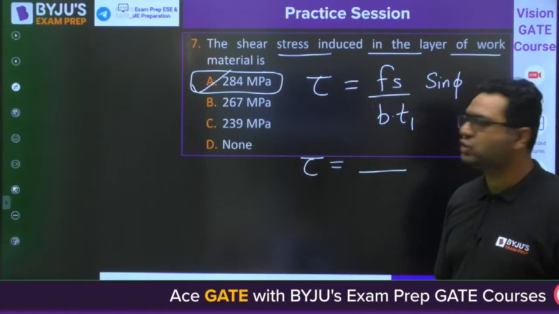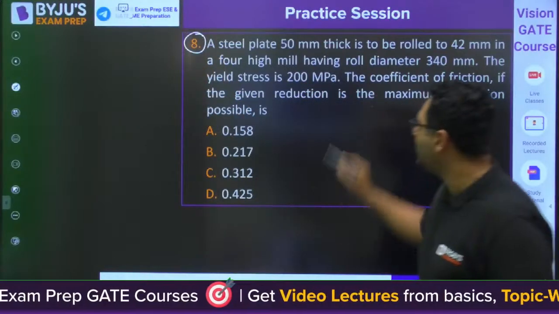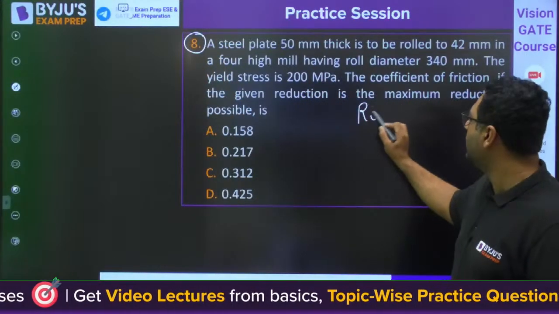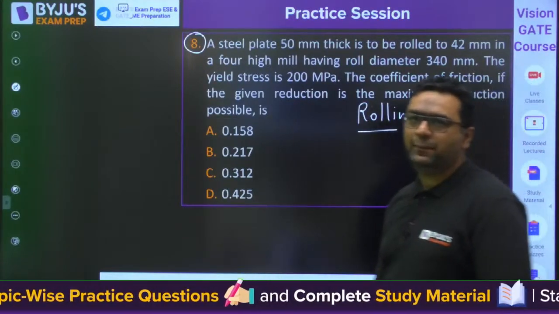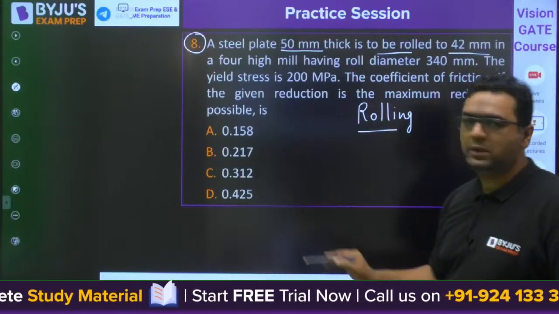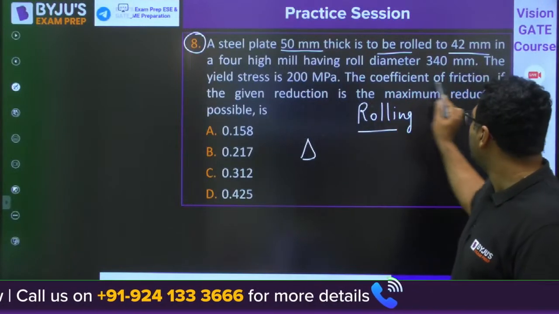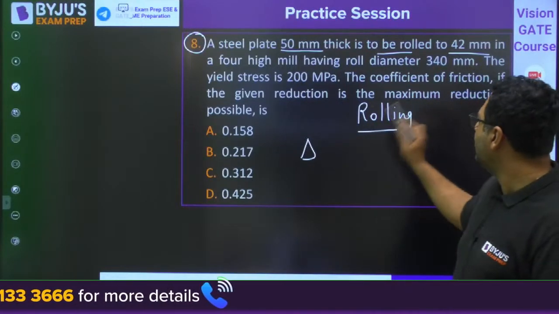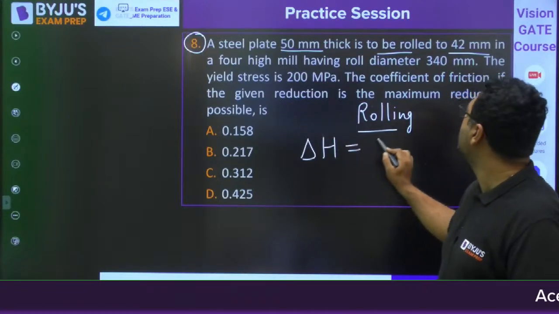Moving to question number 8. Now we are going to have this question from metal forming, that is from rolling. You can see a steel plate 50 mm thick is to be rolled to 42 mm, so you can say delta H is 8 mm. They are asking the coefficient of friction if the maximum reduction is possible.